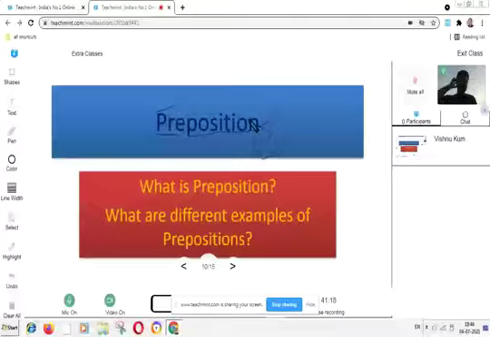Another example: woman jumped into the well. Into is a preposition.